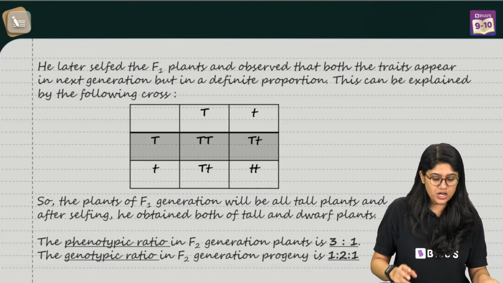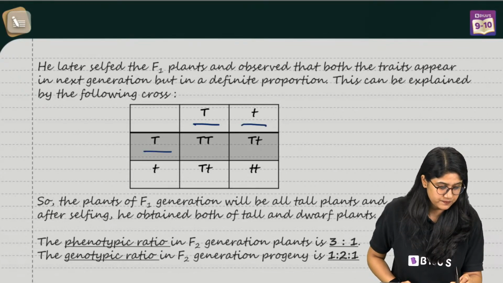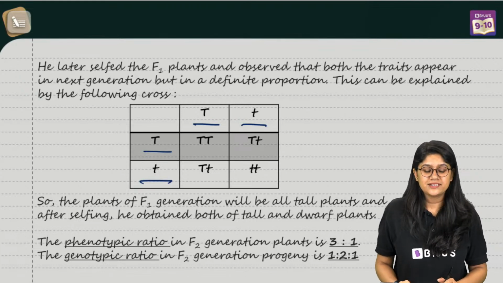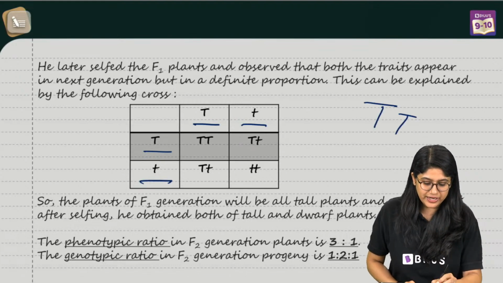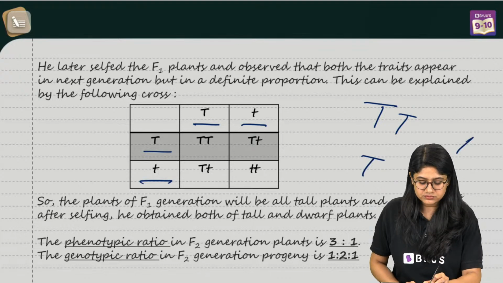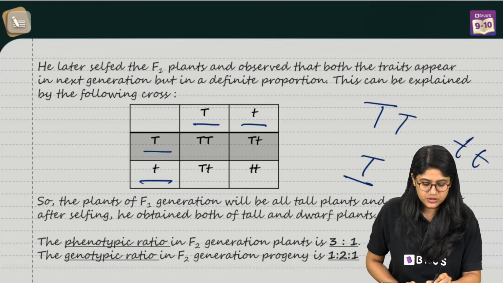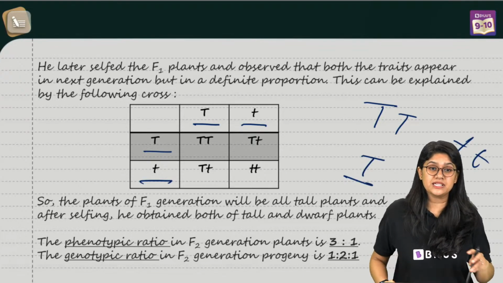Of course when we start, see, these are the parents. Right? So if we have these parents, the gamete will be giving us T, and from here, small t. So these two are gametes.